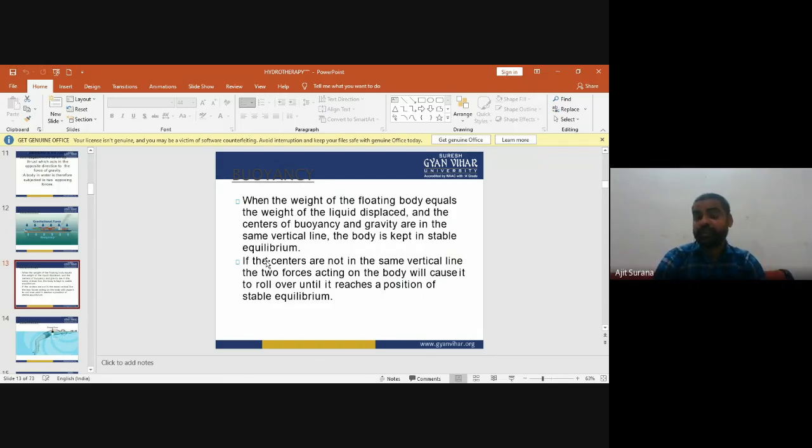On the other hand, if the center of buoyancy and the center of gravity are not in the same vertical line, the two forces acting on the body will cause it to roll over until it reaches a position of stable equilibrium.